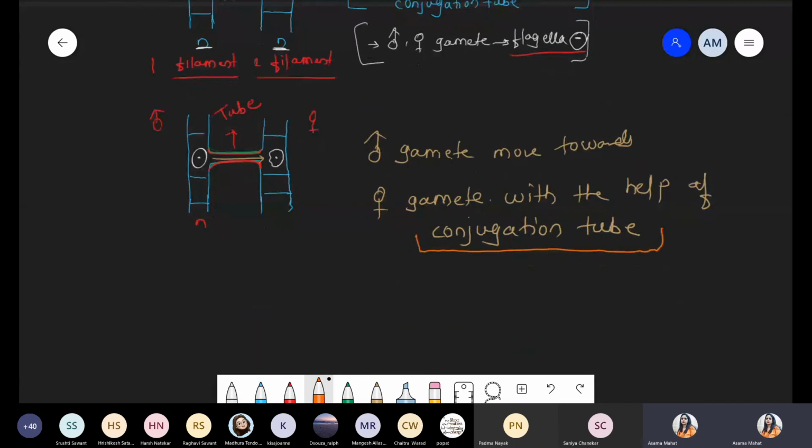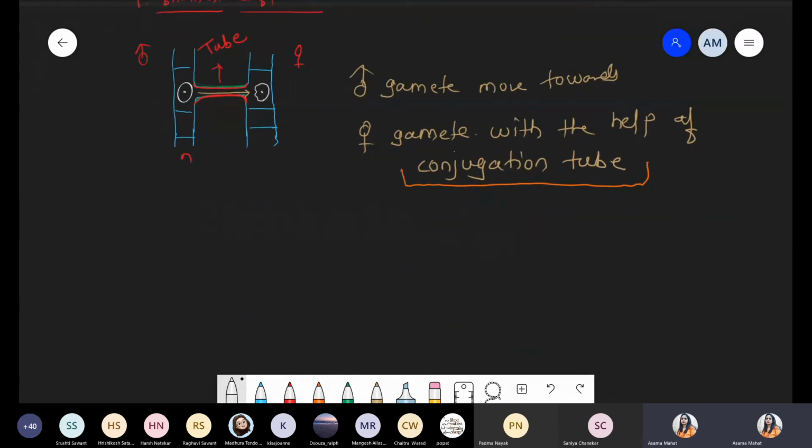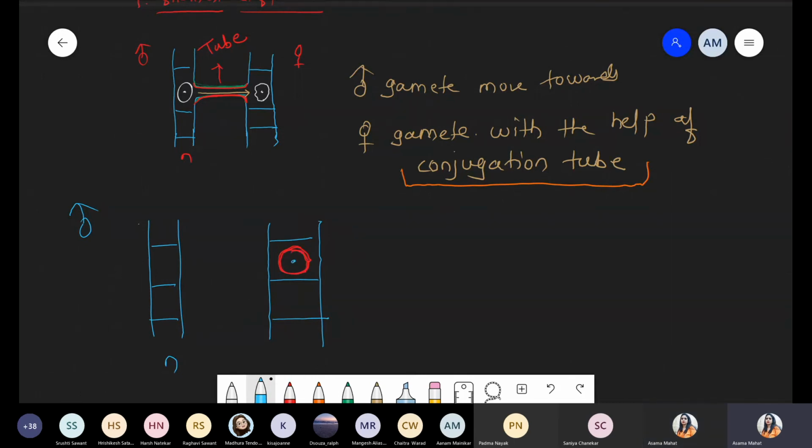So now what happened? Third stage, fusion will happen, and after the fusion, there is a formation of the zygote. So just see what will happen. As it is, the gamete is present here, that is the male gamete. But the female gamete has some changes. What kind of changes? Now it has a structure after fusion, and that structure is called the zygote. And the zygote is definitely diploid in nature.